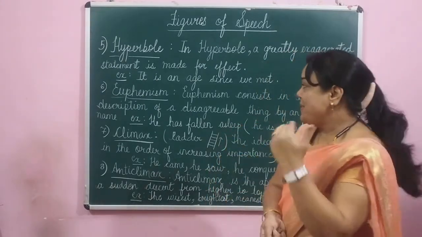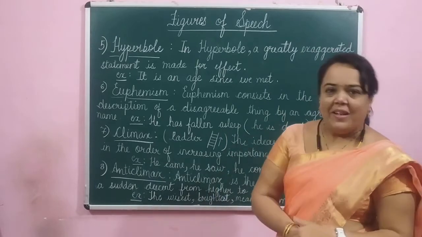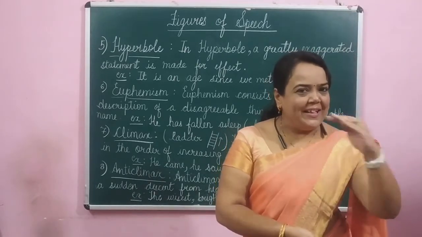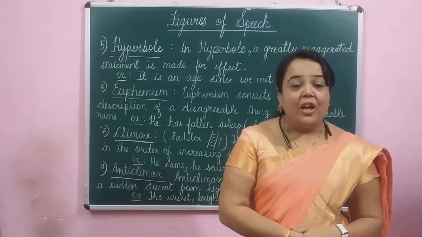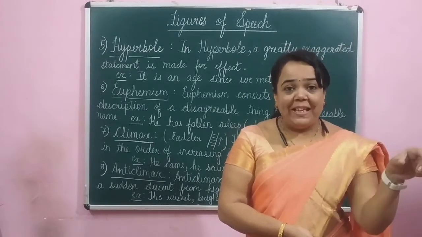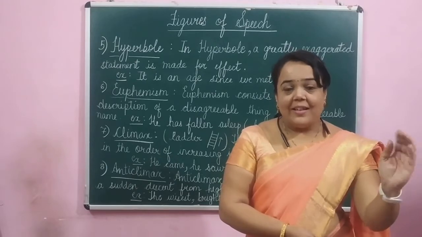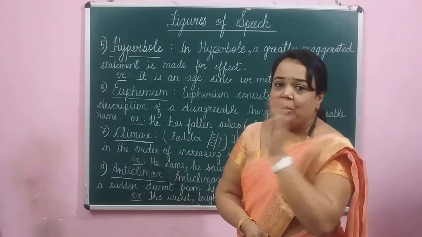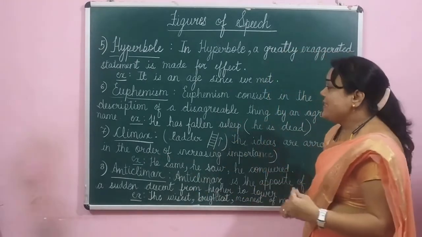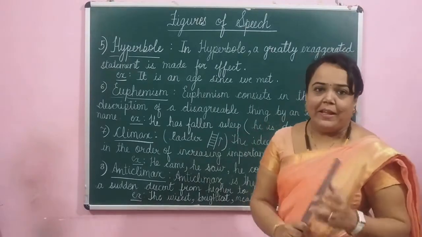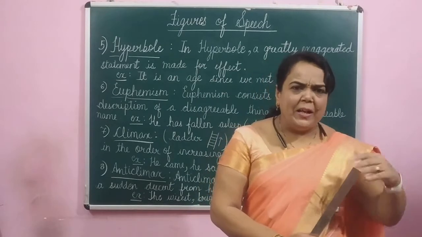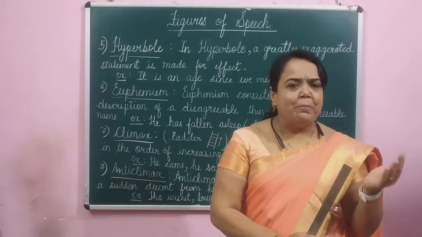Okay? Next one is euphemism. We saw an example of this in the previous videos as well. When an unpleasant thought is conveyed in a pleasant way. It consists in the description of a disagreeable thing by an agreeable name. Something unpleasant is said in a pleasant way.